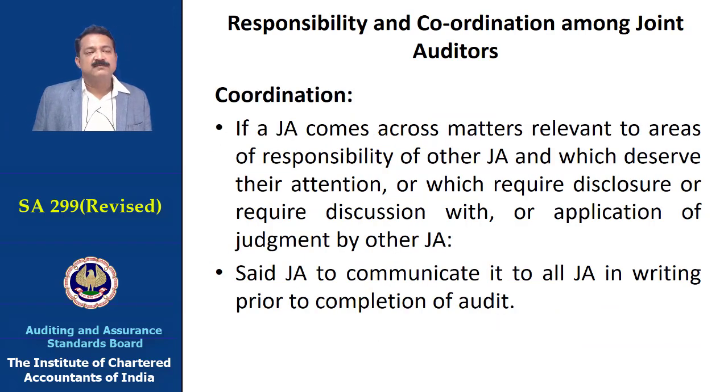Coordination. There is a possibility that a joint auditor comes across a matter relevant to the areas of responsibility of the other auditor.